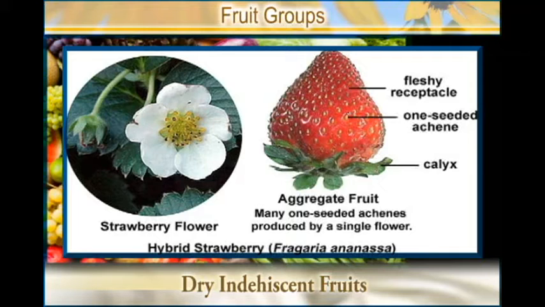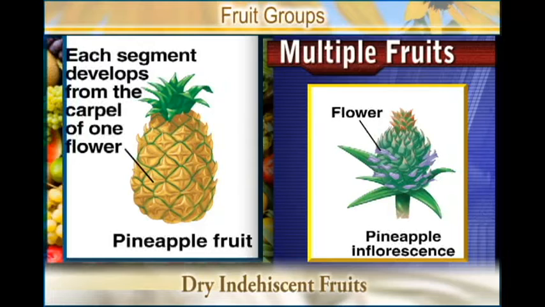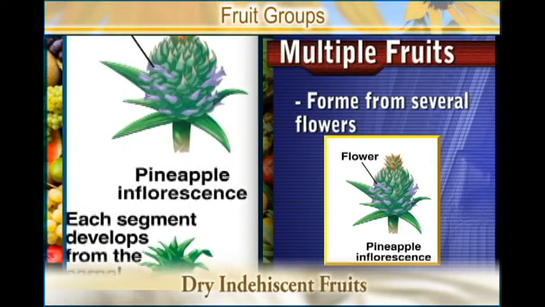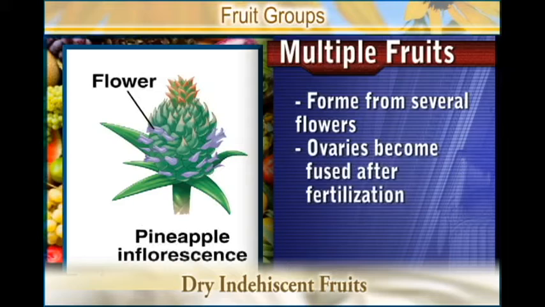We have another fruit which is the multiple fruit. A multiple fruit is formed from several flowers. Many flowers come together, but the ovaries become fused after fertilization.